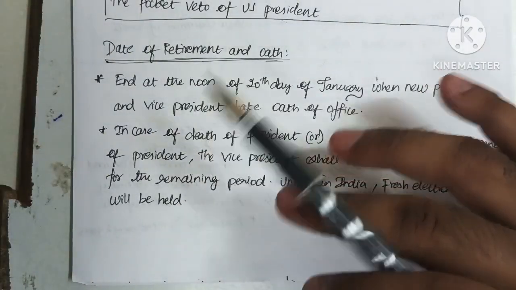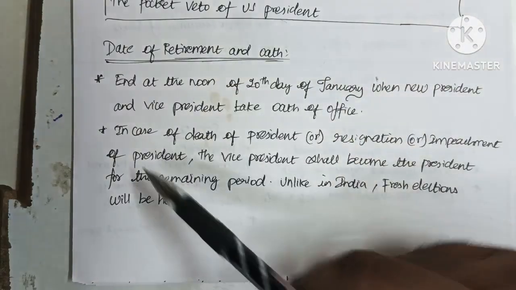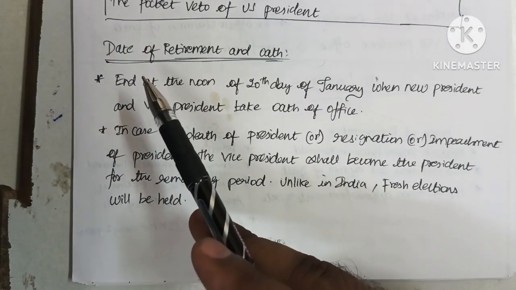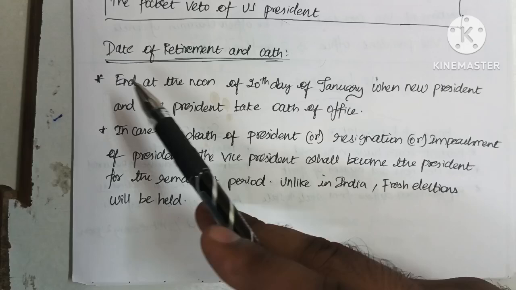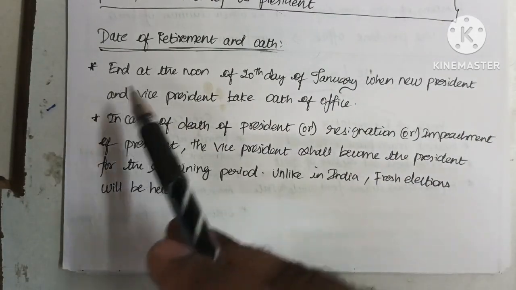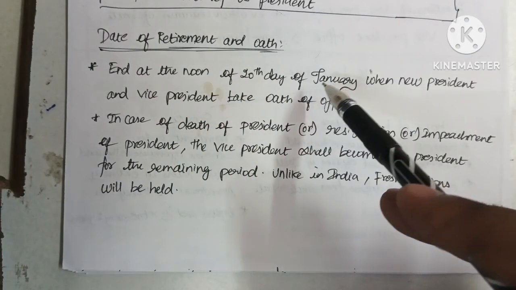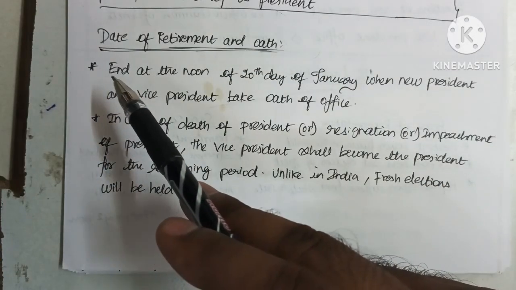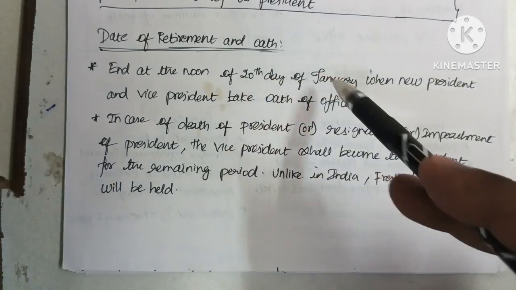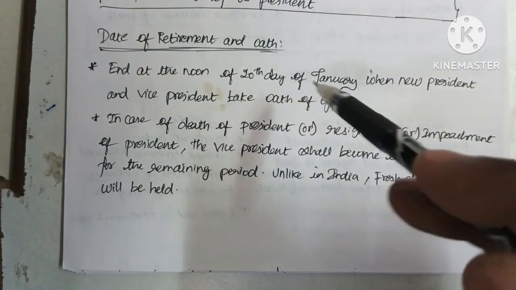The next thing we are going to see is the date of retirement and oath of a president and vice president. The retirement date, or the last date, for the president and vice president of the USA is 20th January, which means that the term will end at noon of 20th January when a new president and vice president take the oath of office.